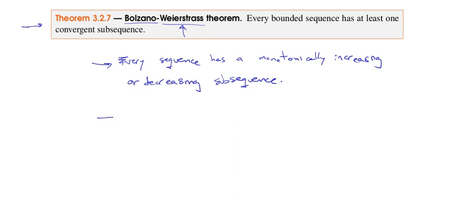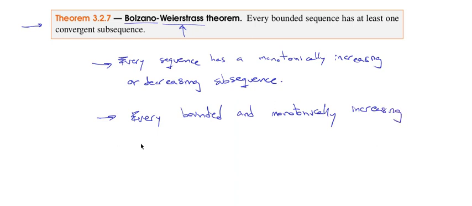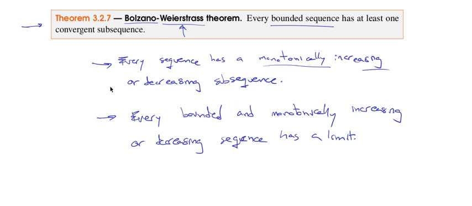Okay, and we know that every bounded and monotonically increasing or decreasing sequence has a limit, right? Okay, so what you do is you have a bounded sequence, you extract from it a monotonically increasing or decreasing subsequence that we know exists, at least one. Well, that subsequence will have a limit because it's bounded and it's monotonically increasing or decreasing.